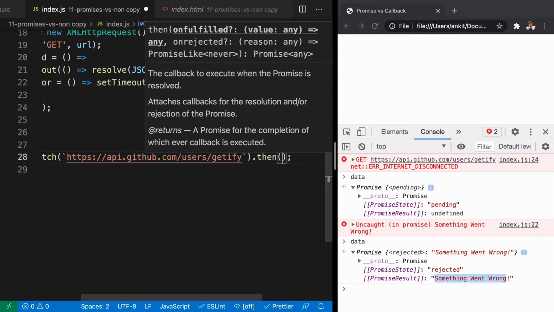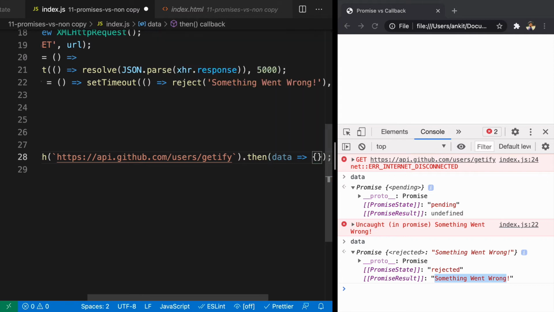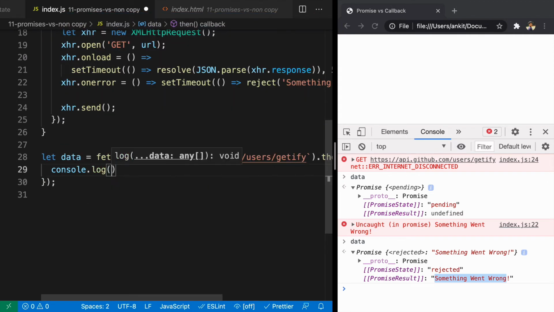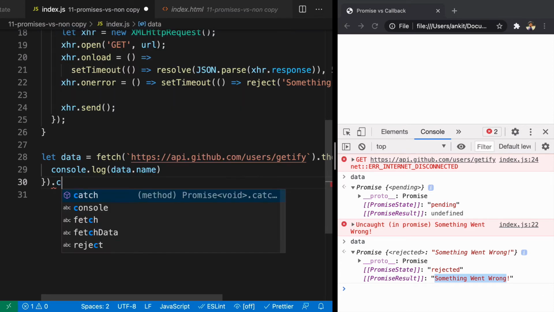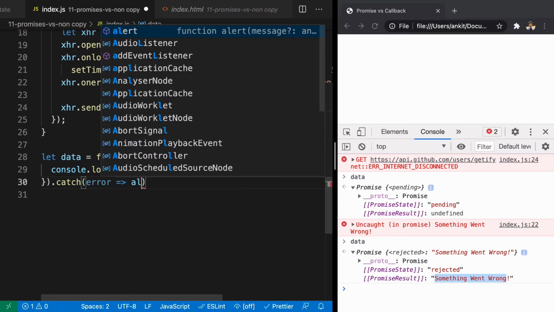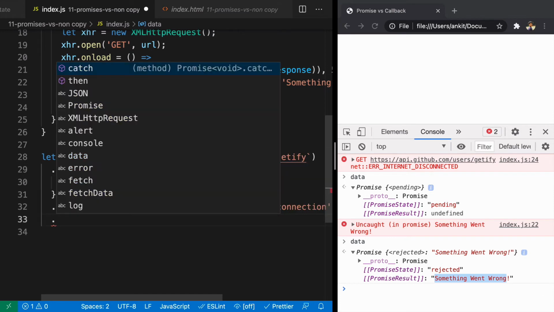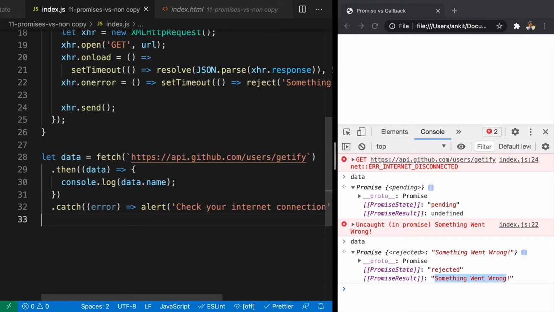So here we are going to get access to the value, that is data, or you can call it user data, and here we can just say console.log data.name. But if something goes wrong, you can just use catch, and here you will get access to the error, and we can alert a message saying check your internet connection. You can also add finally, but it is not necessary here. Finally is necessary whenever you want to do one task that needs to be done after .then or after catch. That is when you use it, you don't need it here.